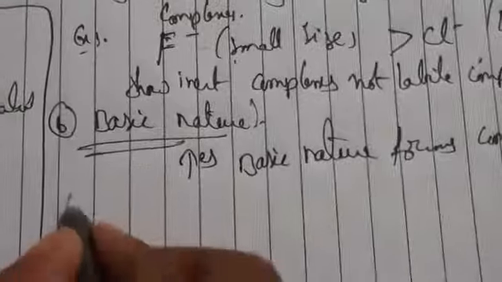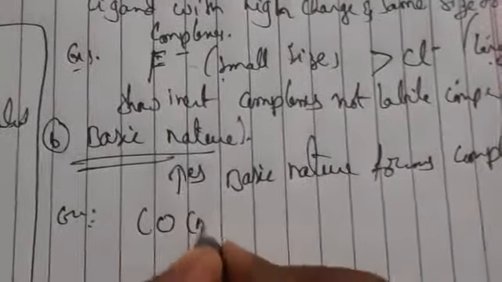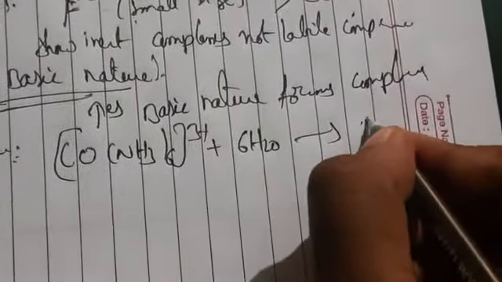For example, NH3 is a stronger base than H2O. Okay, so if you have observed Co(NH3)6 3+ with 6 H2O, what will we be getting?